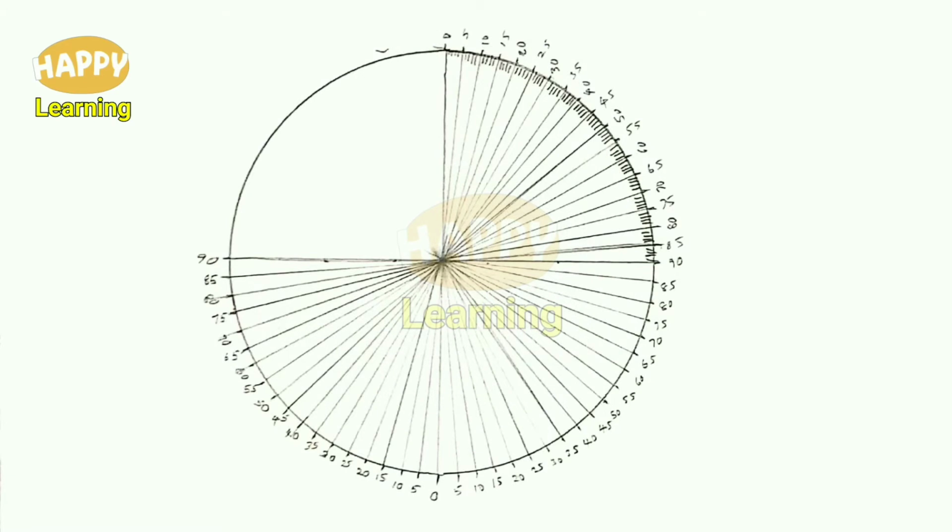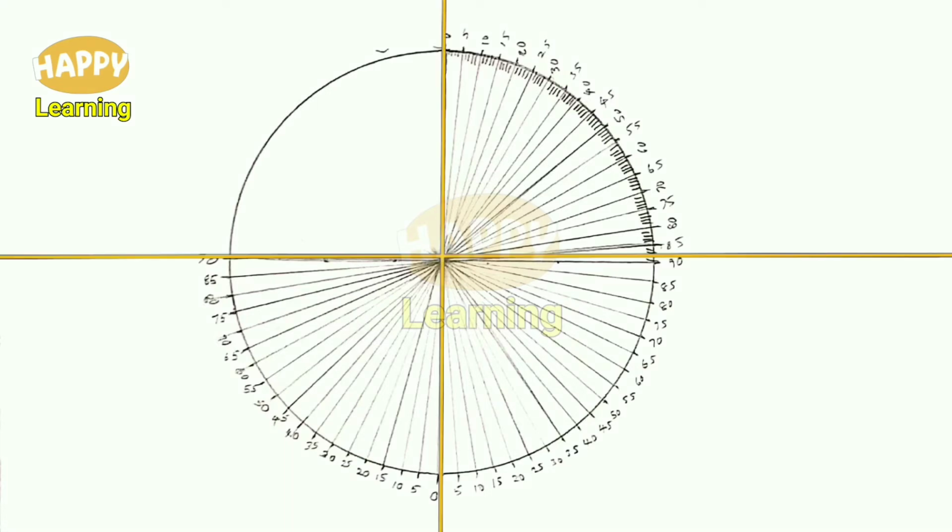This is our double protractor that we have prepared for lab activity 1. I already informed you that this will be useful in some other experiment. So today we will use the same double protractor we have drawn earlier. It has 4 quadrants. Let us assume the x and y axis as shown here.